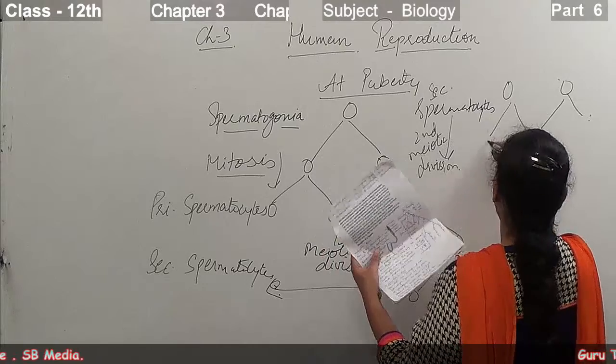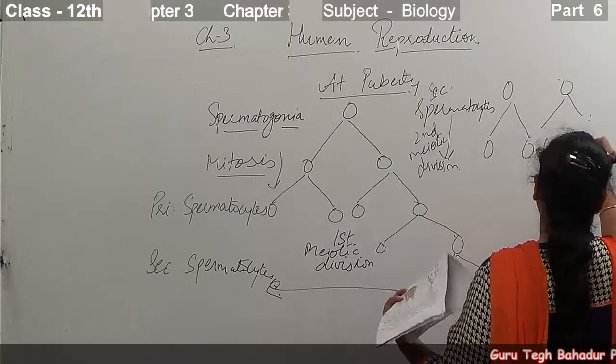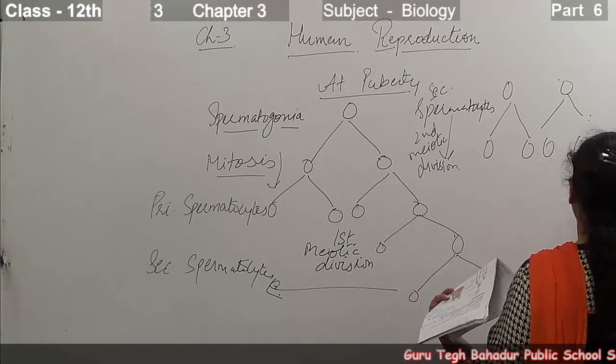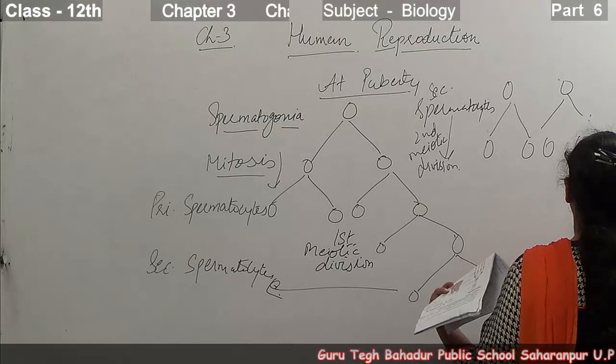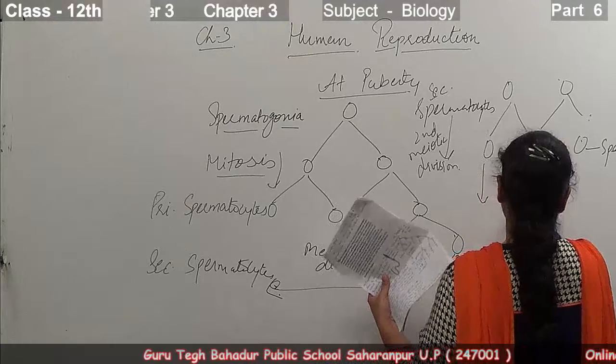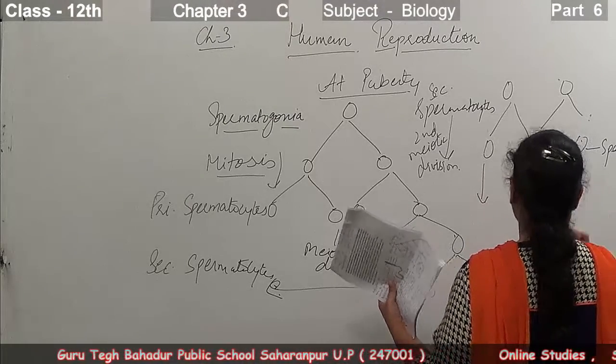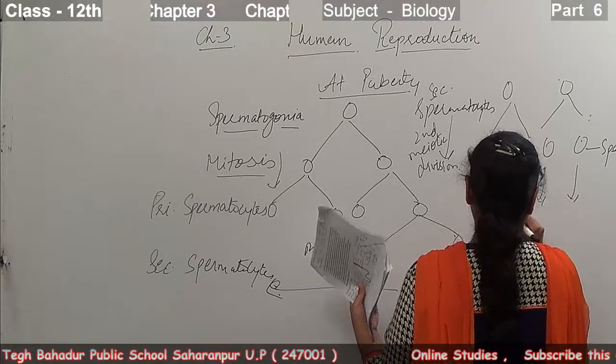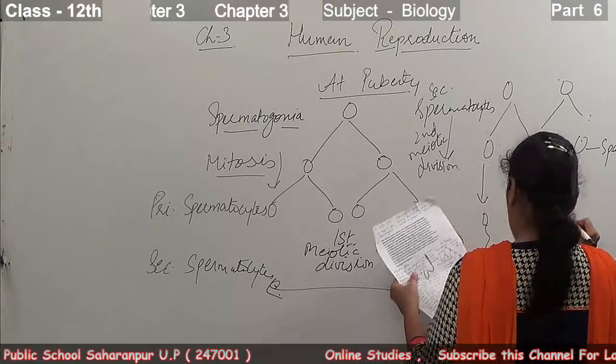That leads to the formation of the spermatids. These are spermatids. And after the differentiation process, these spermatids get transformed into the spermatozoa.